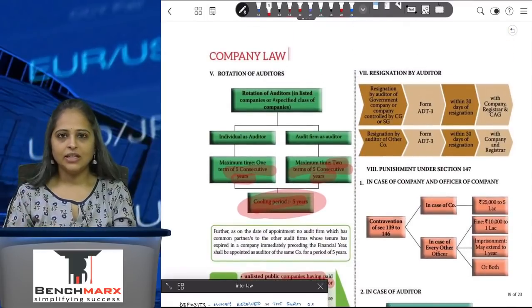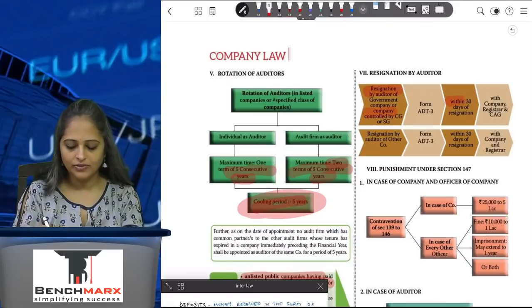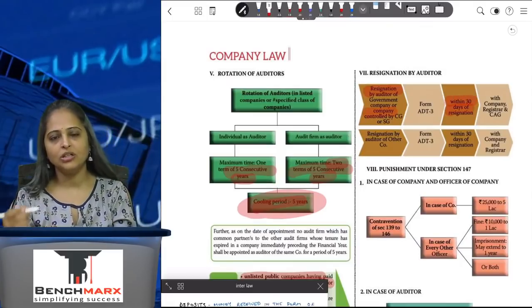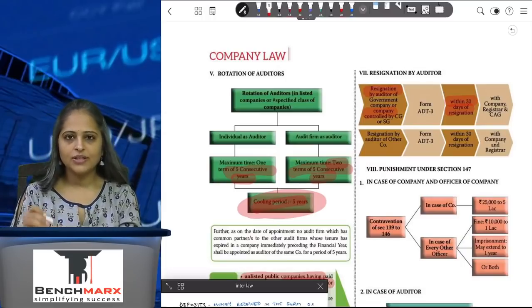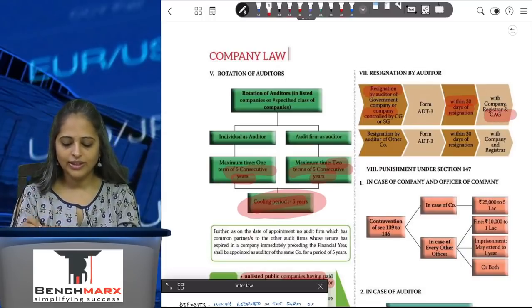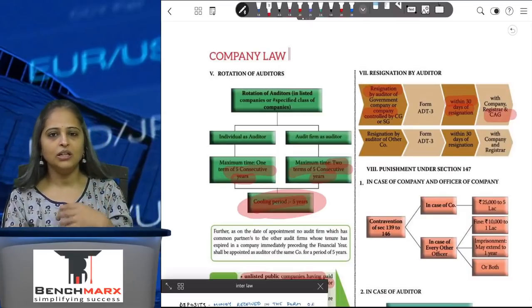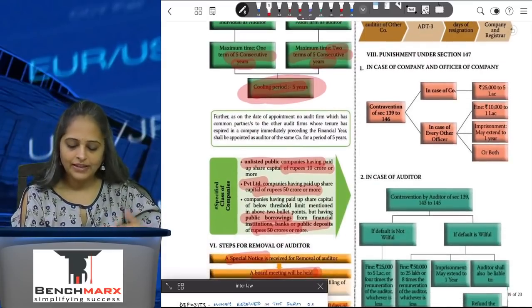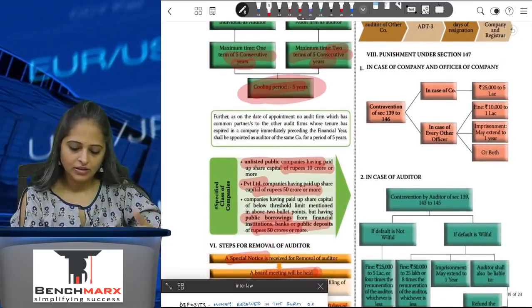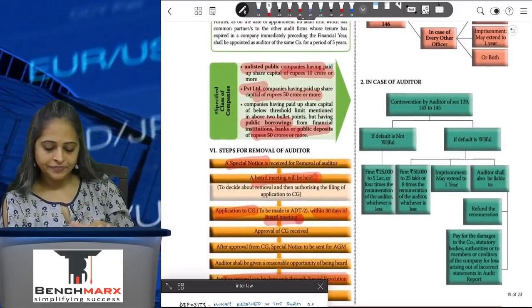If there is a resignation by the auditor, then that has to be filed within 30 days from the date of resignation. It has to be filed with the ROC. If it's a government company, because CAG is also involved, then you will also have to file a form with the CAG within 30 days of resignation by the auditor. In case of non-compliance, penalty under the particular section will be charged.